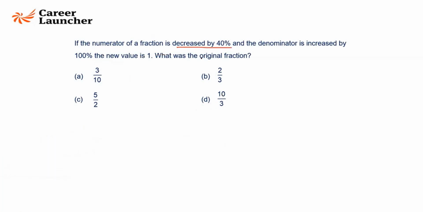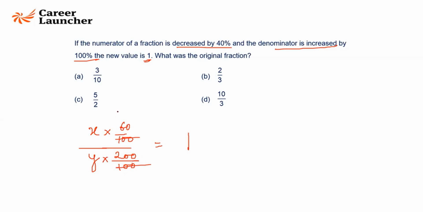Numerator of a fraction is decreased by 40%. So there is an x by y. Numerator decreased by 40%. That means it will become 60%. If you remove 40%, what remains is 60%, 60 by 100. And the denominator is increased by 100%. So what is 100 will now become 200. That is equal to 1 is given. 100 gets cancelled. तो आपको मिल गया 60 by 200 का उल्टा. That is 200 by 60, which is 10 by 3.